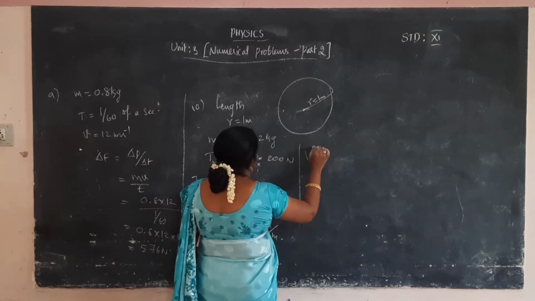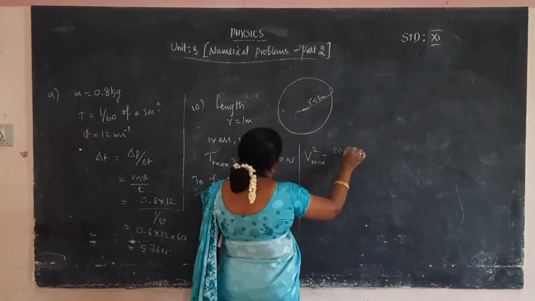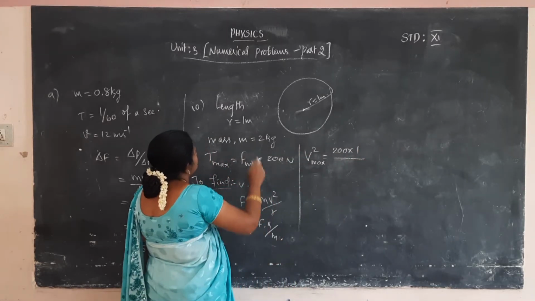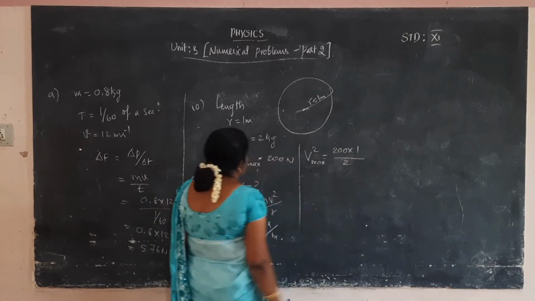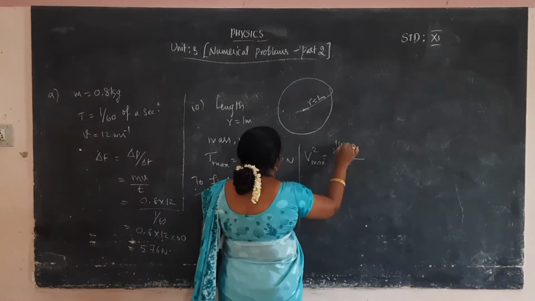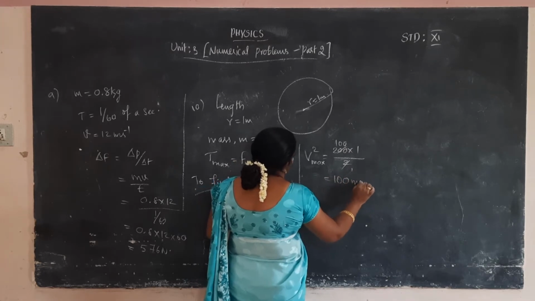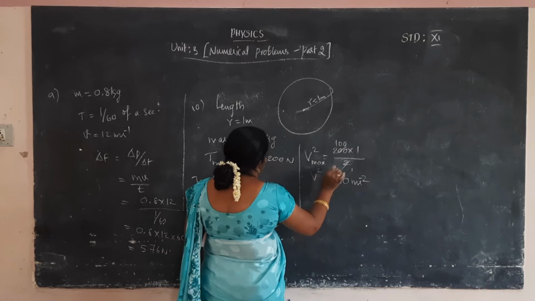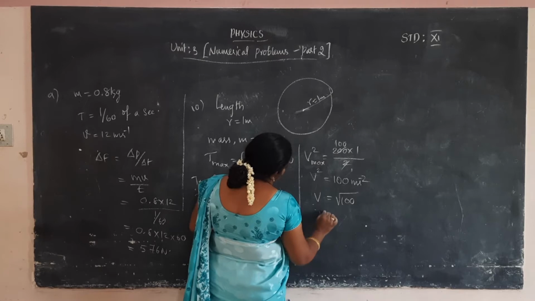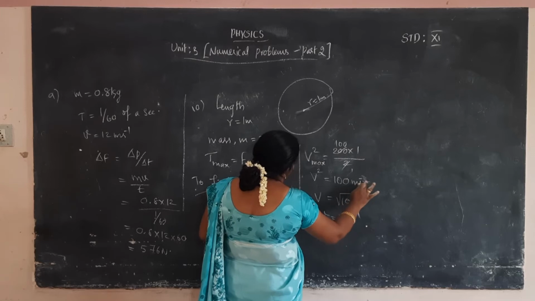V maximum square is equal to, substitute the force value, that is 200, into the R value, 1, by the mass value, 2. 200 into 1 by 2, that is 100 meter square per second square. That is V square. We want V. So V is equal to root of 100. That is V is equal to 10 meter per second.